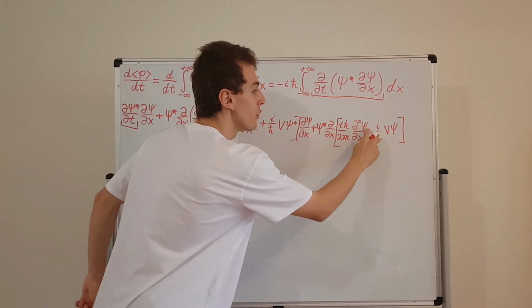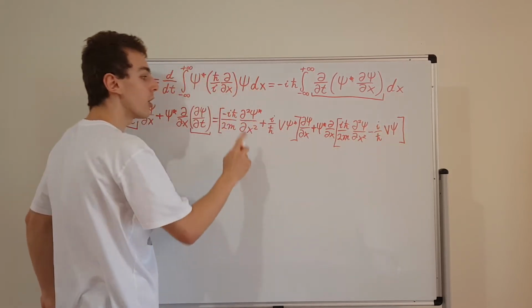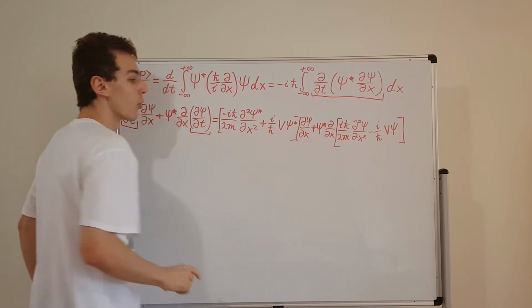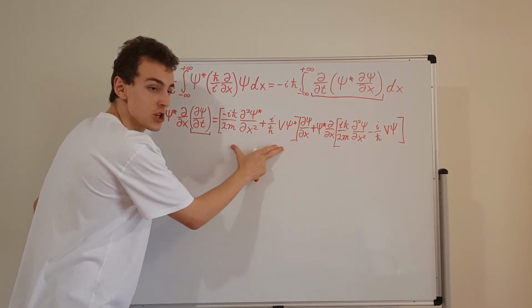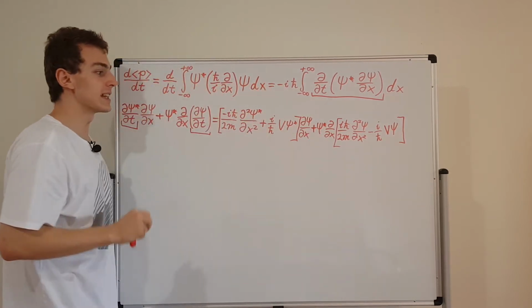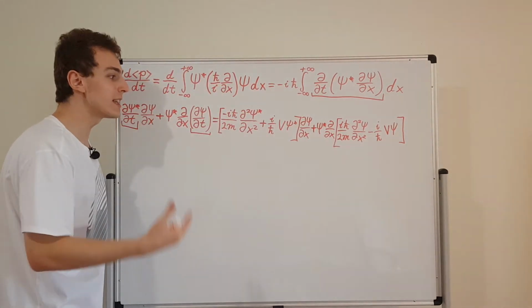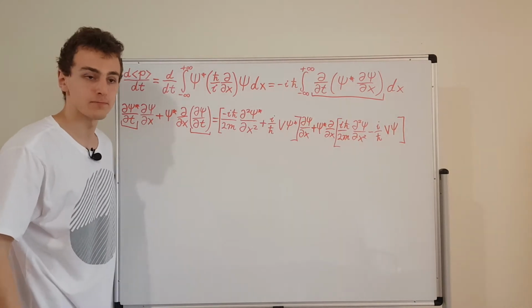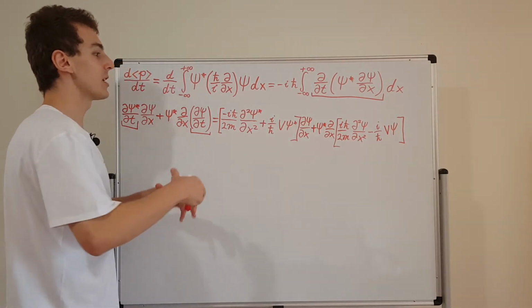And there's no complex conjugates on these psi's, but there are complex conjugates on these psi's. Why? It's because this expression over here is the complex conjugate of this expression. So those two expressions in the square brackets have come from the one-dimensional Schrödinger equation. Now we can move on to the next step.